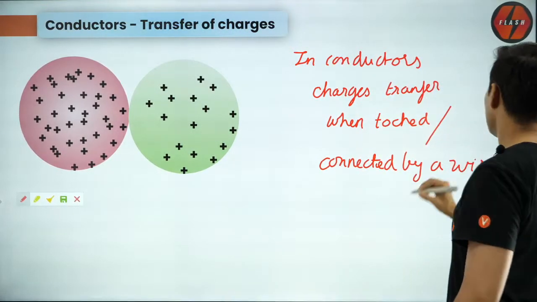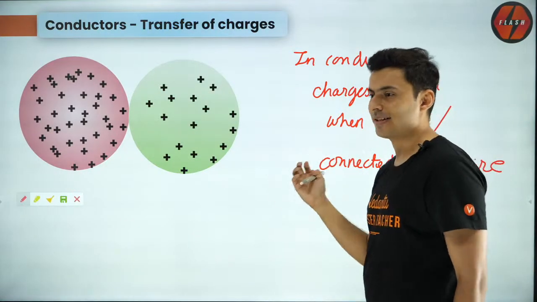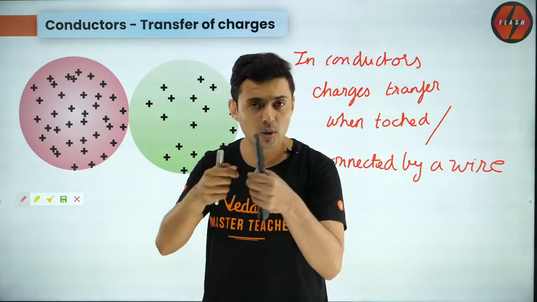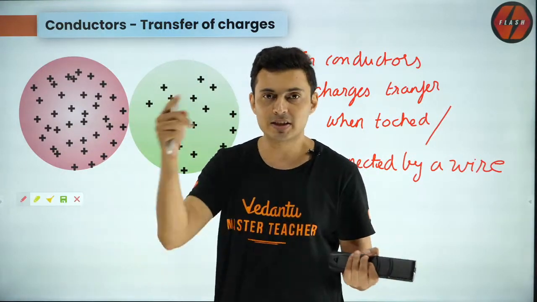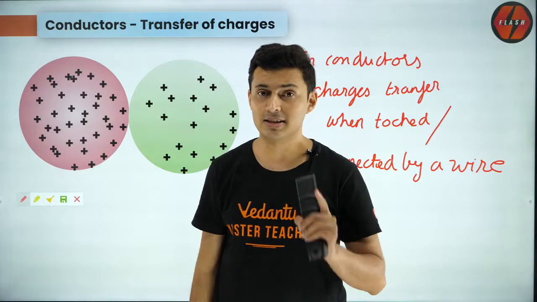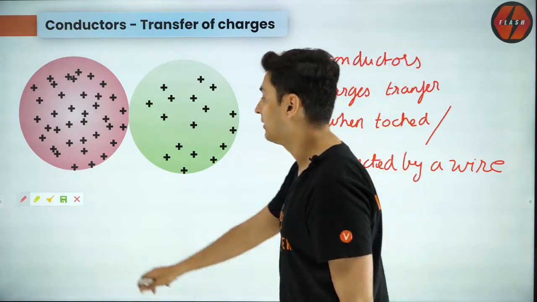That is the only way the charges can move from one conductor to the other. Either you touch them, or you connect them with a wire, or there is another conductor in between which helps transfer the charges.